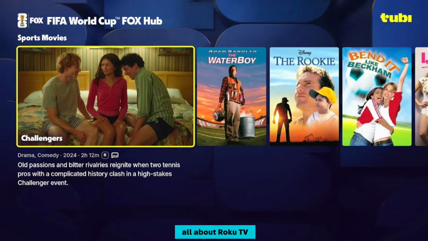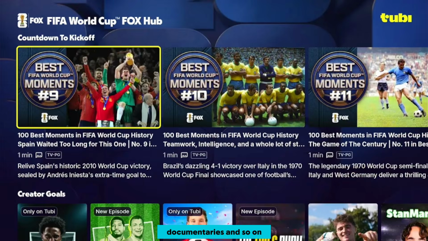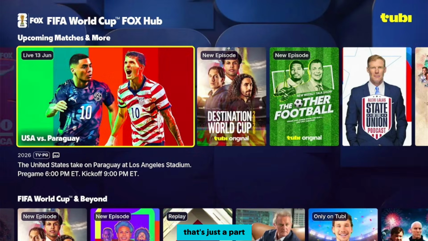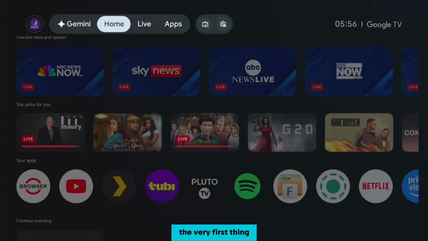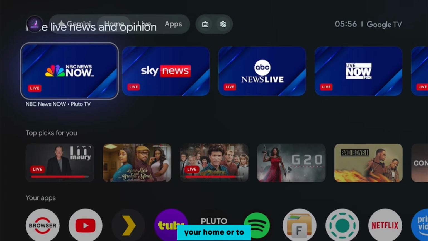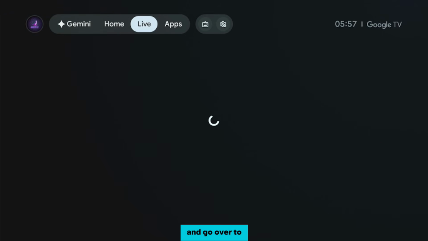My YouTube is all about Google TV. So beside live TV and content, you can also watch movies and documentaries and so on. But anyway, that's just a part of it. So to install the application, here's what you have to do on your Google TV device. The very first thing you need to do is to go over to your home or to where you add apps or search for applications on your Google TV and go over to add apps.